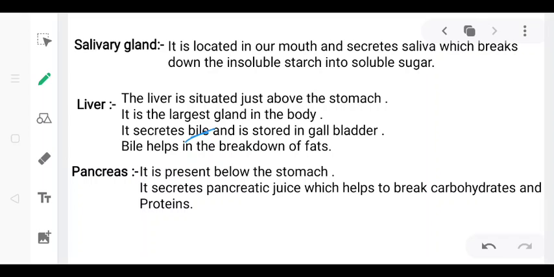It is a leaf shaped gland which is present just below the stomach. It secretes pancreatic juices that act on carbohydrates and proteins, and break them down into simpler forms. So at last, after the complete digestion of food, the carbohydrates convert into glucose, proteins convert into amino acids, and the fats convert into fatty acids and glycerol.